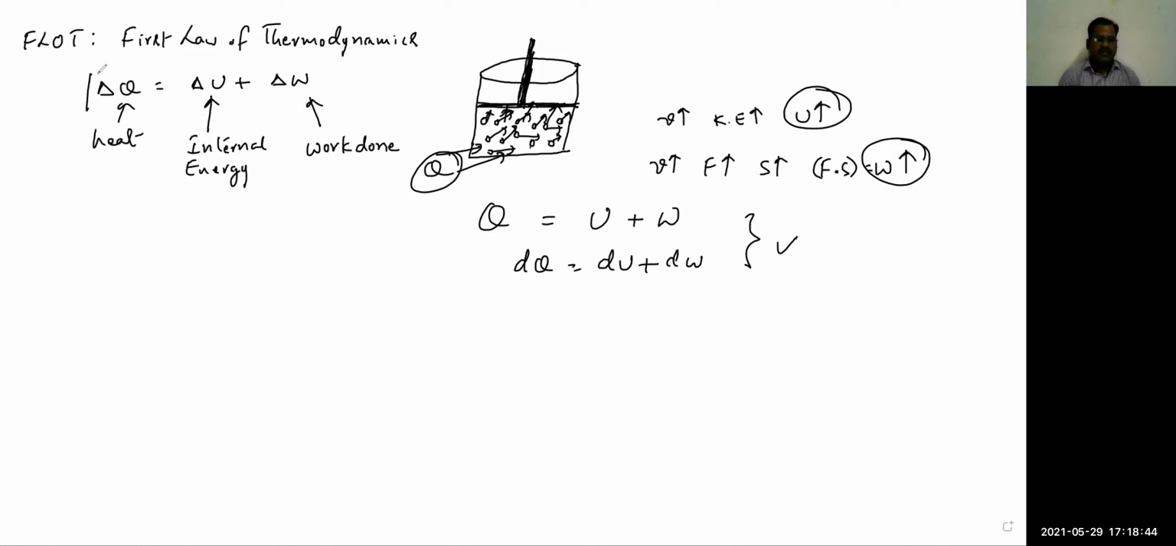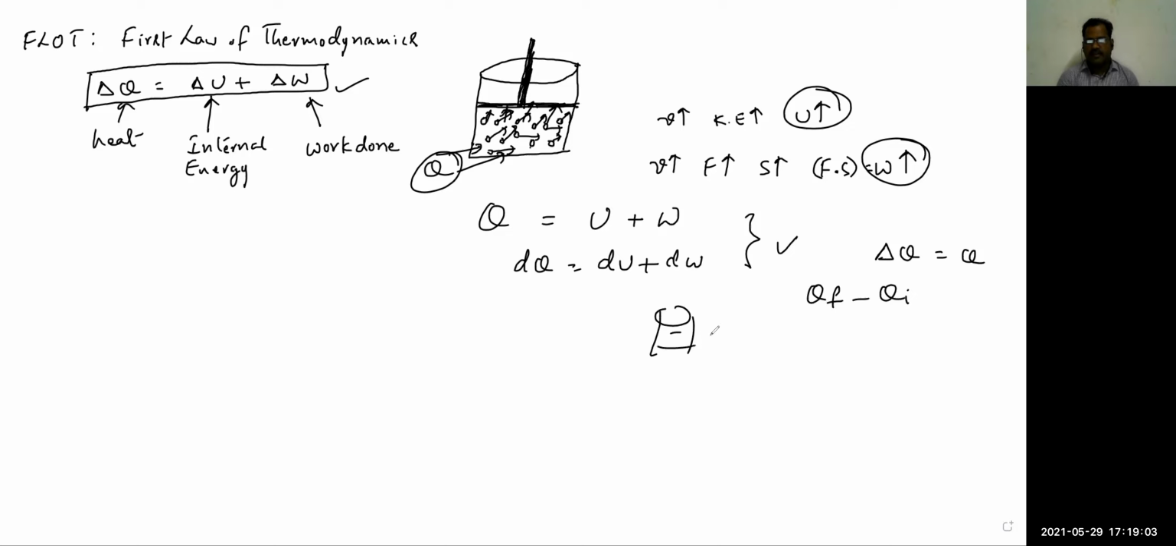So the first basic definition of the first law of thermodynamics, we have to remember: delta Q is equal to delta U plus delta W. Here delta Q is nothing but Q, because delta Q is Q final minus Q initial. The system initially has Qi heat in it, then after supplying the heat Q, initial heat plus supplied heat should be equal to the final heat. That means Q should be equal to final heat minus initial heat, that is delta Q here.